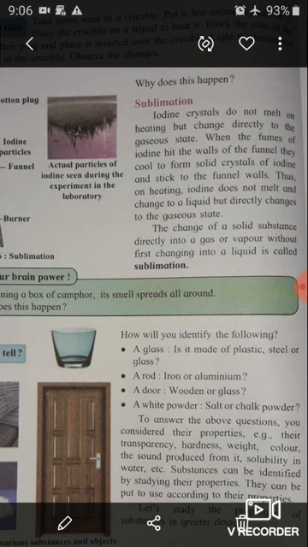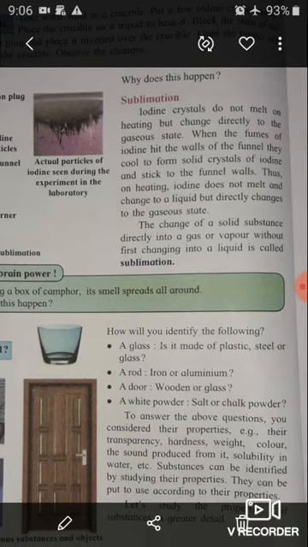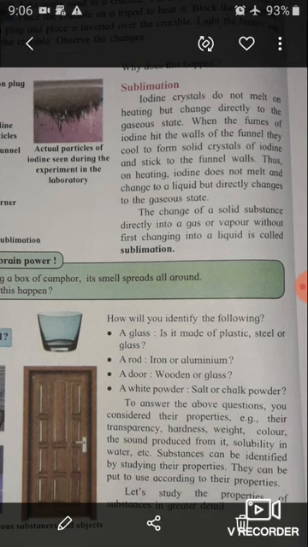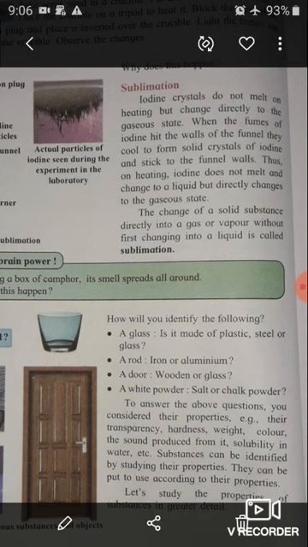Thus, when heating, iodine does not melt and change to a liquid but directly changes to a gaseous state. That means sublimation is the change of a solid substance directly into a gas or vapor without first changing into liquid. See, generally what happens, a solid substance when heated first becomes liquid, and after heating that liquid it becomes gaseous.